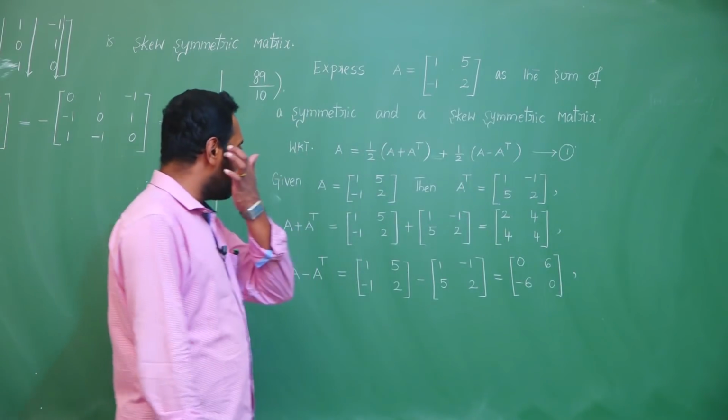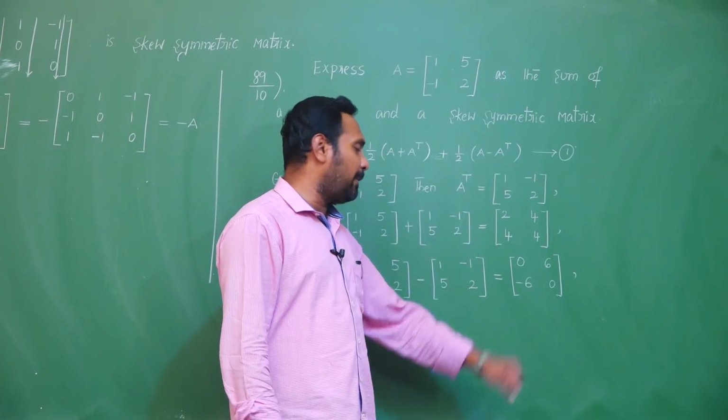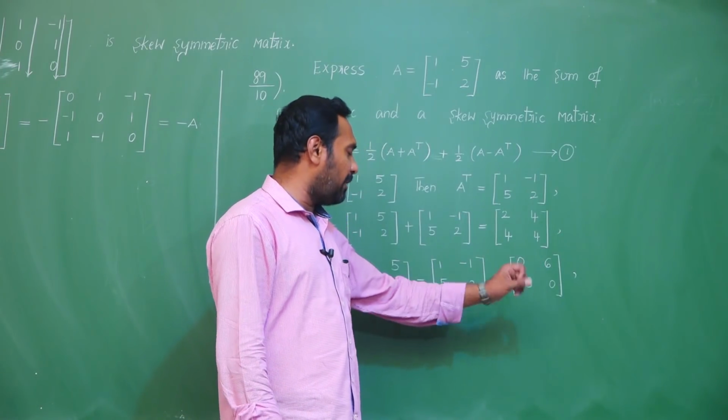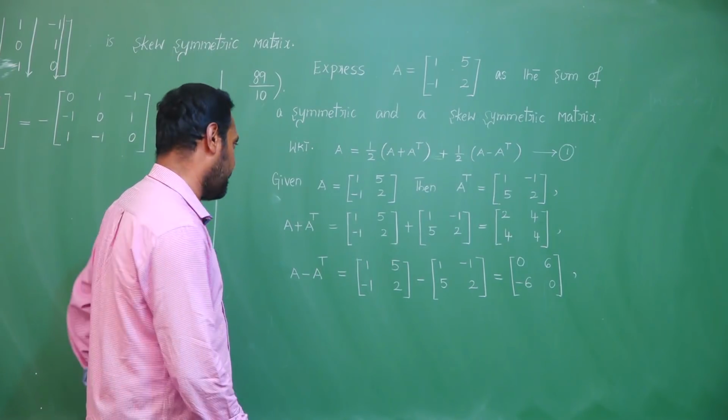Is this a skew symmetric matrix or not? If you observe, principal diagonal elements are zeros, and these two elements are additive inverses of each other, so it is a skew symmetric matrix.